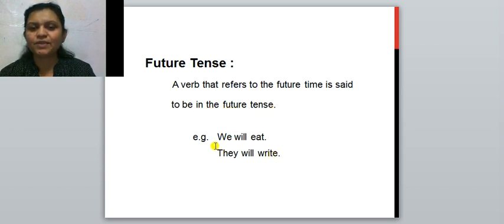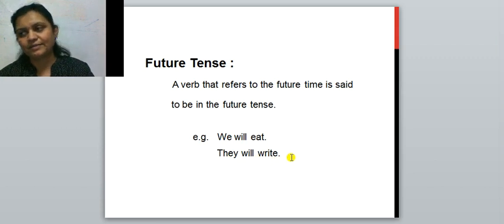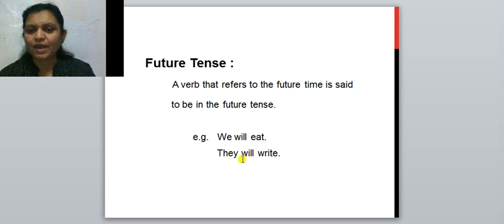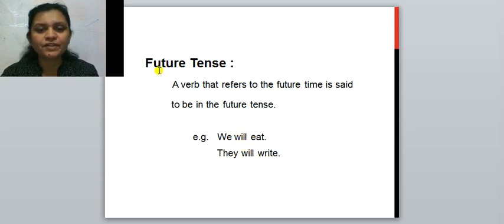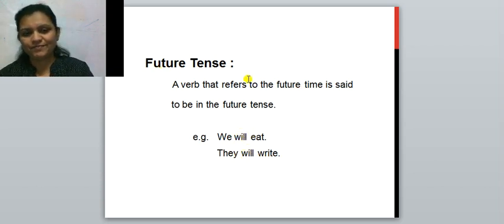Our first example is we will eat. And the second example is they will write. See, will eat shows the future time, and will write shows the future time. So in both these sentences, which tense is there? Future tense is there.